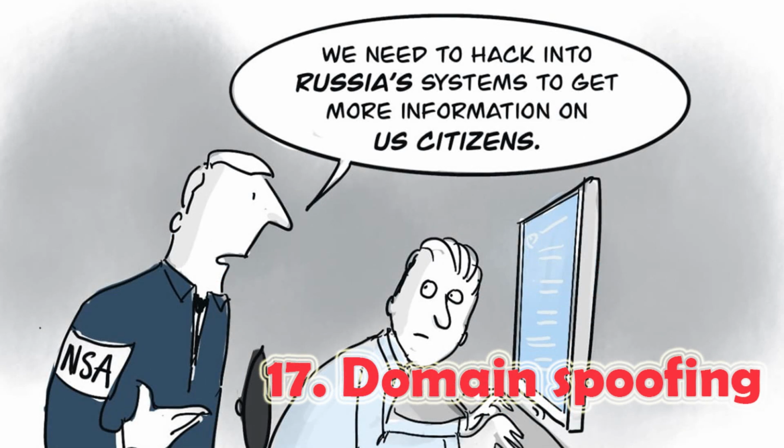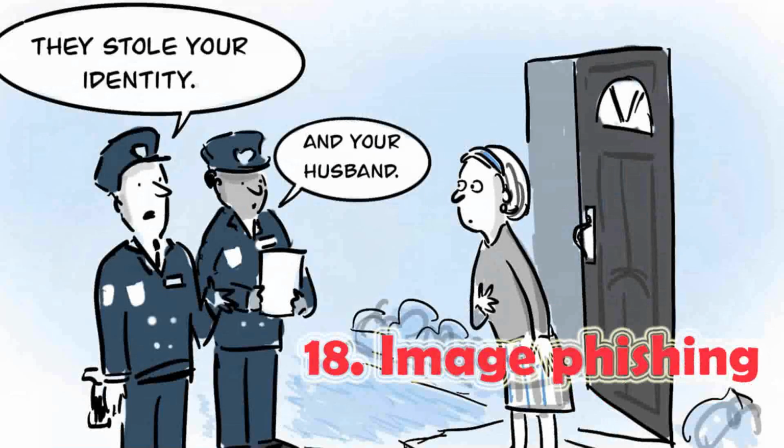17. Domain spoofing. Domain spoofing, also referred to as DNS spoofing, is when a hacker imitates the domain of a company, either using email or a fake website, to lure people into entering sensitive information. To prevent domain spoofing, you should double-check the source of every link and email. Example of domain spoofing. An attacker would execute a domain spoofing attack by creating a fraudulent domain made to look like a real LinkedIn site, for example. When users go to the site and enter any information, it is sent straight to hackers who could use it or sell it to someone else.